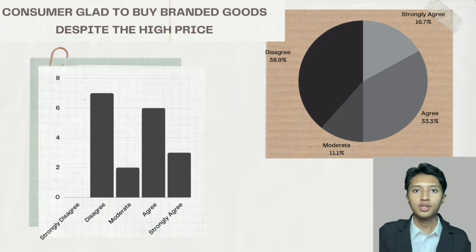Second question is, consumers are glad to buy branded goods despite the high price. For this statement, the majority of respondents disagree. The consumer considers high-priced items to be of better quality and a sense of accomplishment, the reason why some buy luxury items. Customers tend to embrace brands that their peers prefer because they believe the brand is of high quality and general enough to meet the needs of the majority of consumers.